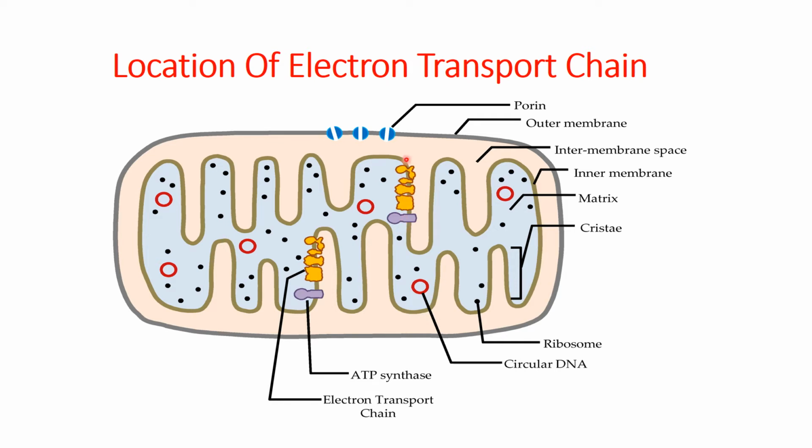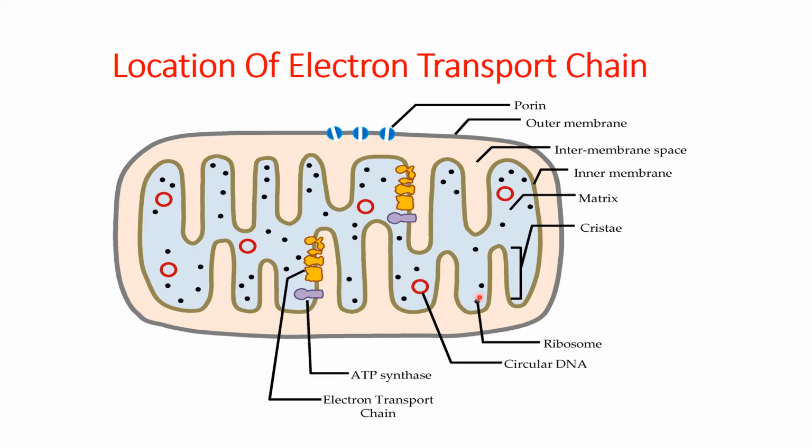Another component of the mitochondria is the mitochondrial matrix. There is the cristae, inner membrane, outer membrane, and here is the inner membrane space. These two locations are very important as far as the electron transport chain or chemiosmosis is concerned. Here is the ATP synthetase, and the whole sequence of these complexes is known as the electron transport chain.